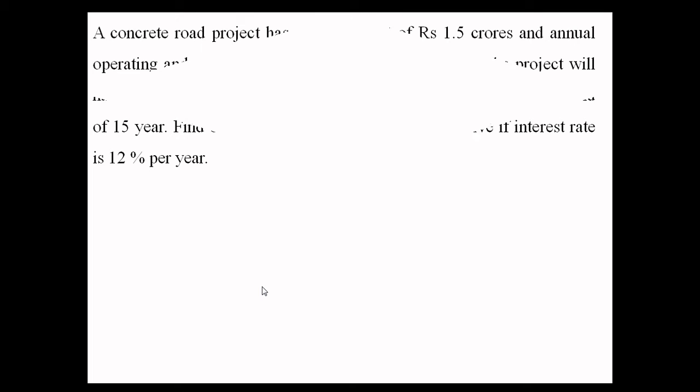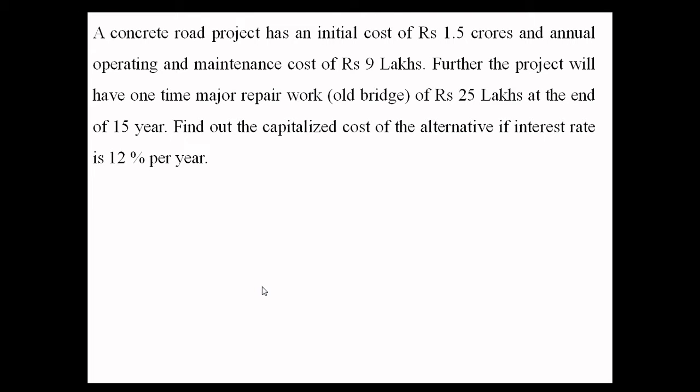Okay, now we will solve one problem related to this capitalized cost method. A concrete road project has an initial cost of Rs 1.5 crores and annual operating and maintenance cost of Rs 9 lakhs. Further, the project will have one-time major repair works of Rs 25 lakh at the end of 15 years.